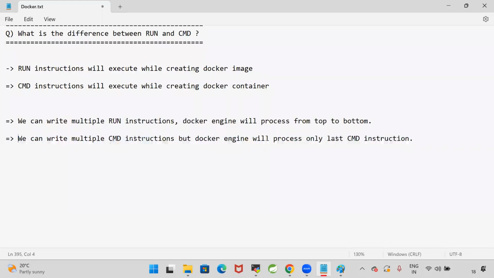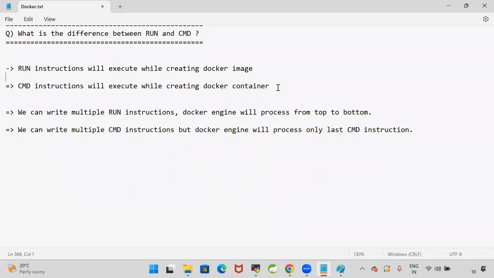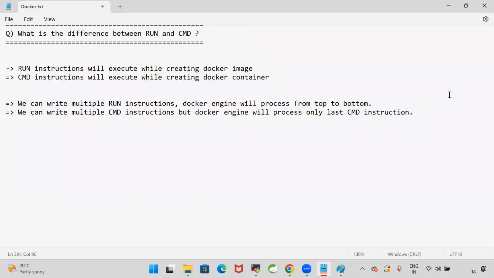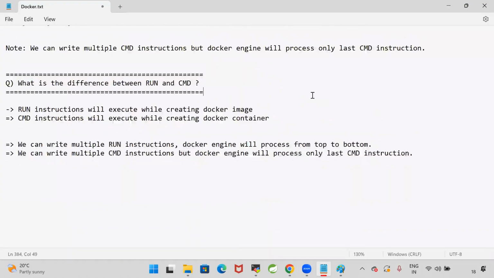So in general, if you want to install any particular software while creating the image, we can go for the run. If you want to run the application, then we can go for CMD. Run is used to execute the instructions while creating Docker image. CMD instructions will execute while creating the Docker container. We can create multiple run instructions. Docker engine will process from top to bottom. We can write multiple CMD instructions, but Docker engine will process only last CMD instruction.